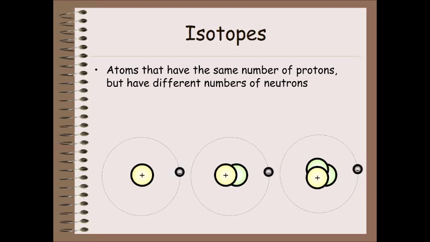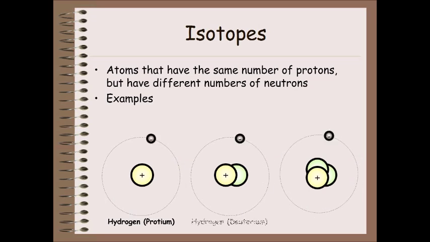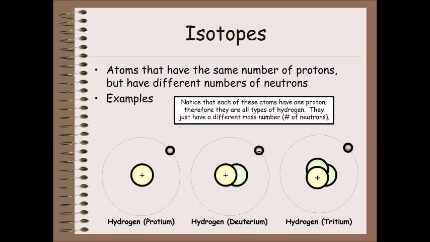Isotopes: atoms that have the same number of protons but different numbers of neutrons. Examples: hydrogen-protium, hydrogen-deuterium, hydrogen-tritium. Notice that each of these atoms has one proton, therefore they are all types of hydrogen.